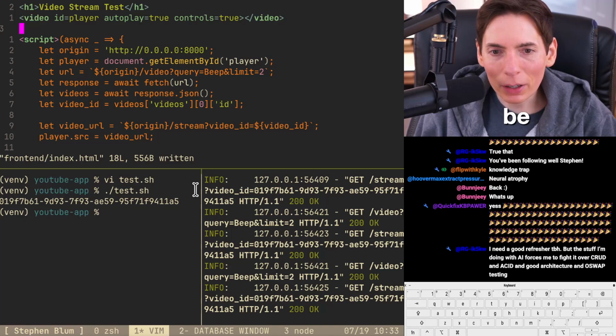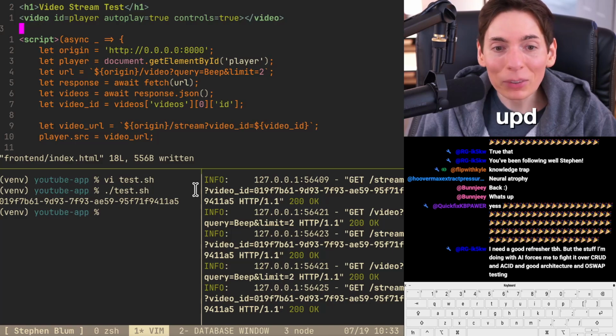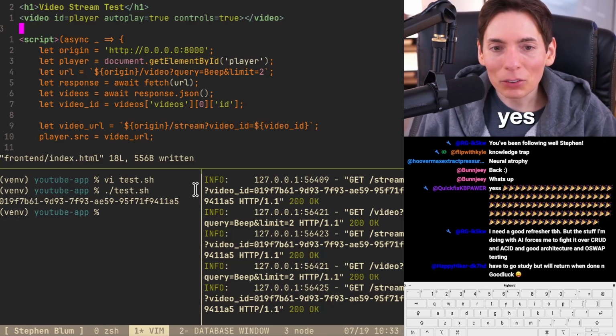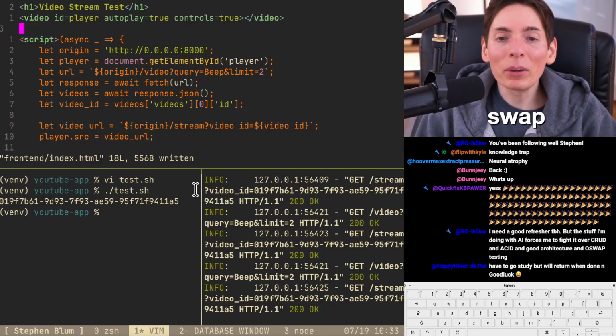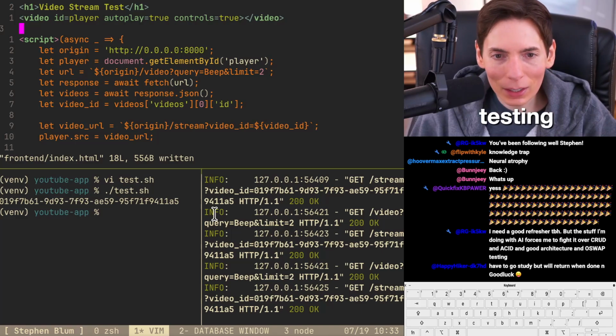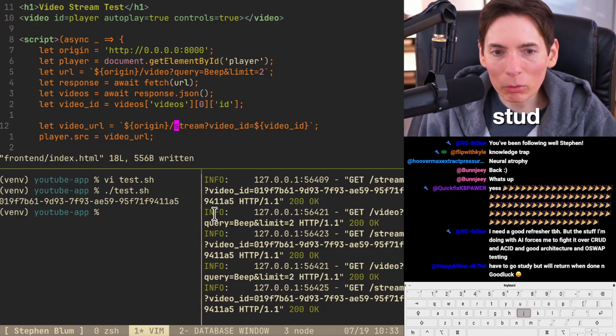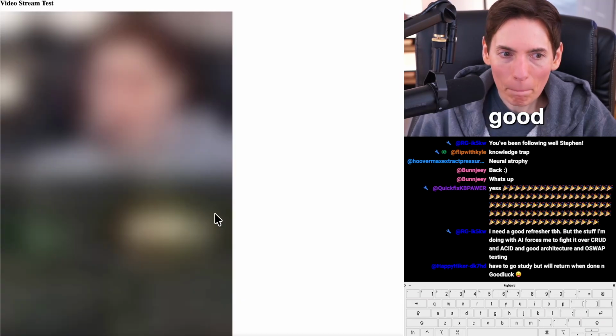You need a good refresher, to be honest. The stuff I'm doing with the AI forces me to fight over the create, read, update, and delete, and the ACID. Yes, the ACID transactions. Good architecture with the OWASP security testing. Have to go study, roll turn. All right, happy hiker, sounds good.